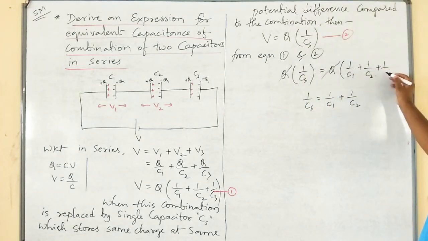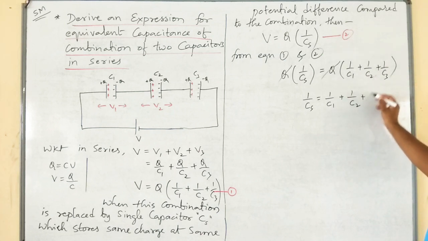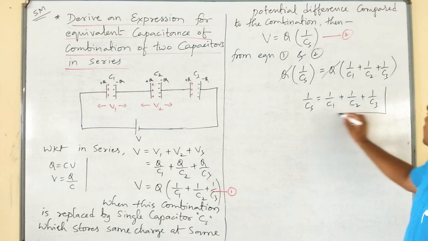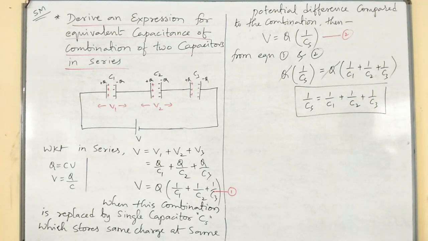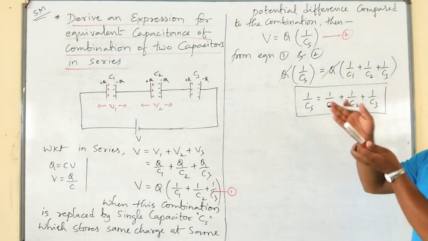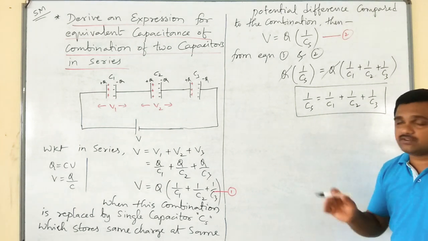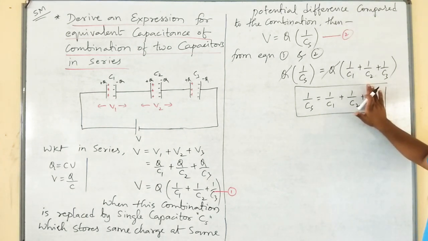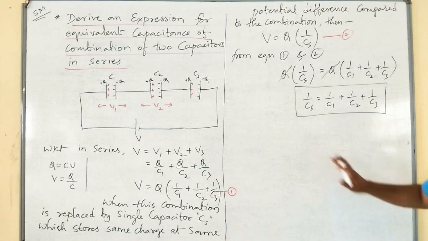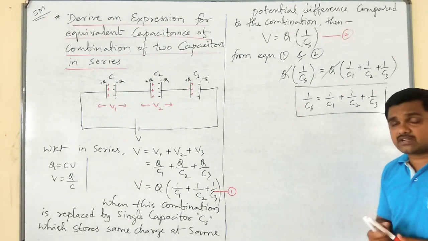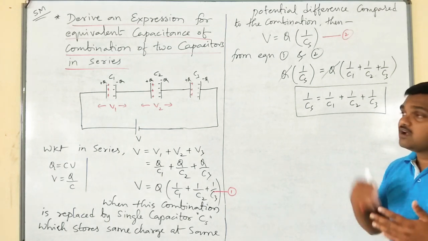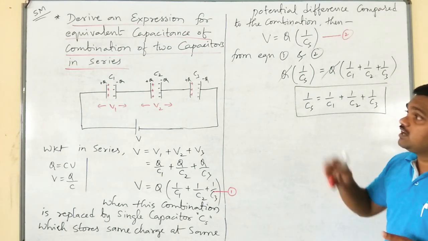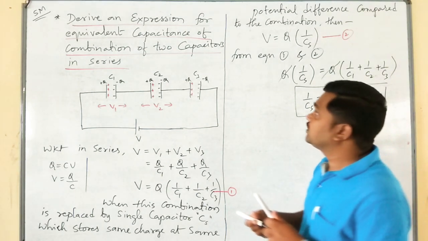Finally you have to write 1 by C1 plus 1 by C2 plus 1 by C3. If they ask you for only 2 capacitors, C1 and C2, stop here. So this is the expression for the equivalent capacitance of a combination of 3 capacitors in series.